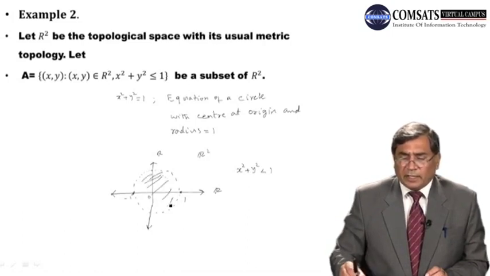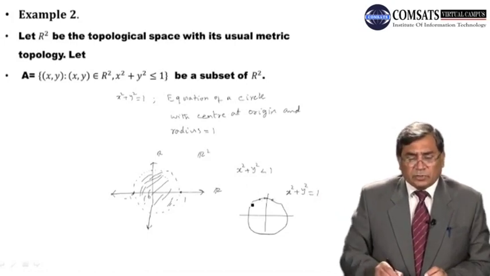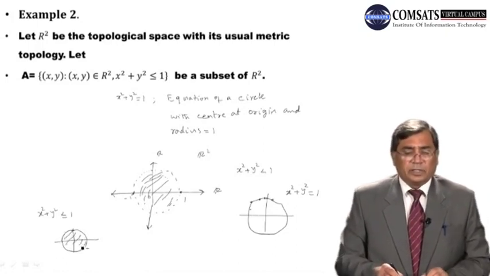And if I take this with a hard line, then it is x square plus y square equal to 1, all the points which are lying on the circle. And the situation over here is x square plus y square less than or equal to 1. It means all the points which are on the circle and inside the circle as well.